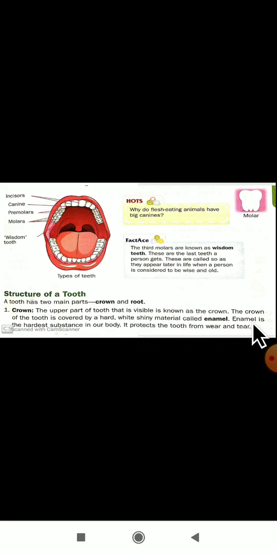Okay, the enamel is the hardest substance in our body. It protects the tooth from wear and tear. Which is the hardest substance in our body?